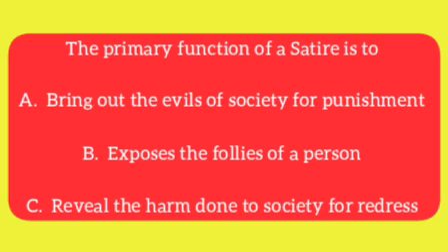The primary function of a satire is to A. Bring out the evils of society for punishment, B. Expose the follies of a person, C. Reveal the harm done to society for redress. The correct answer to this question is B. Expose the follies of a person.